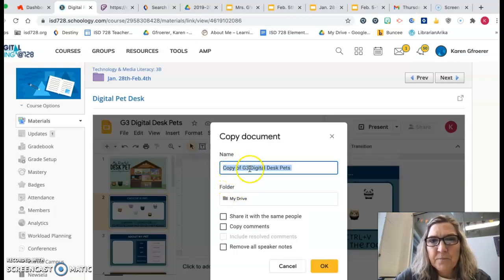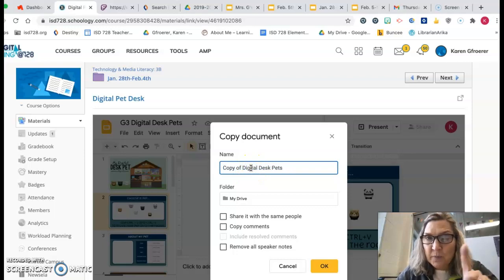Okay, coming back. Now, when you make a copy, you are going to name it, and this is super important: when it comes up and it's blue, I'm going to erase the "Copy of" and you're going to put your name. Actually, I'm going to put my first name because I already have one with my last name. So Karen G's, I put apostrophe S, Digital Desk Pet. Make sure I put a space there. So you have to have this title in there.